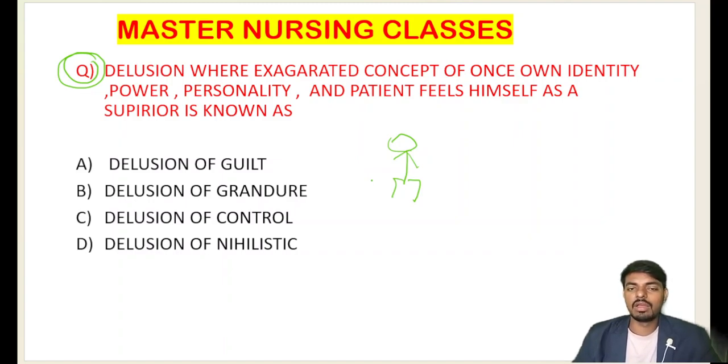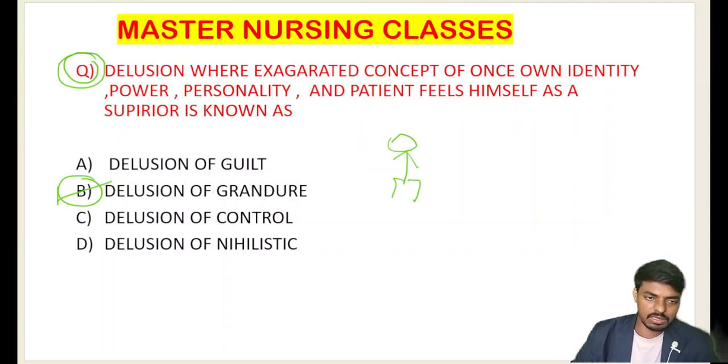Especially, he has a sense of superiority in all things. Whatever is going on in the world, he has a sense of superiority. I am the boss, I will control, I am the regulator of the world, I am the Pradhan Mantri of this country. He will tell like this. That is what we call, yes, option B, the delusion of grandeur.